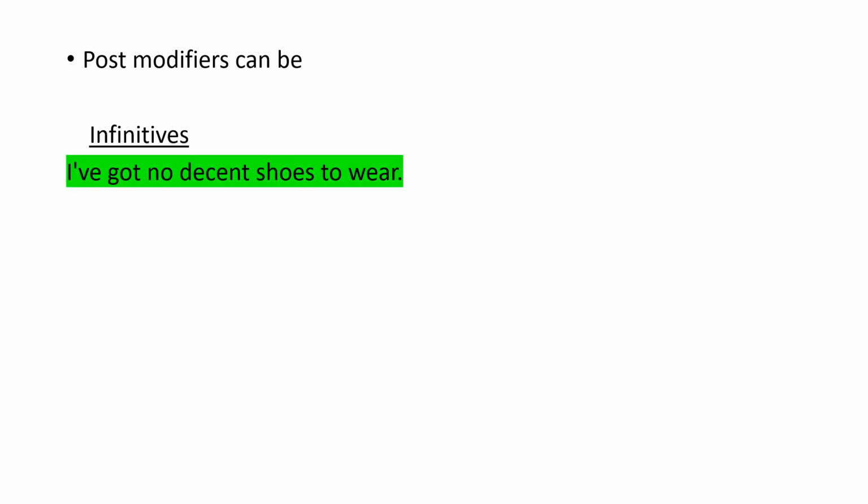Okay, similarly, post-modifiers can also be infinitives sometimes, like I have got no decent shoes to wear. So decent shoes would be the noun phrase and to wear would be an infinitive. So this is how a noun phrase can consist of different structures. There can be some pre-modifiers or post-modifiers, and they will help you to identify noun phrases in different and complex types of sentences.